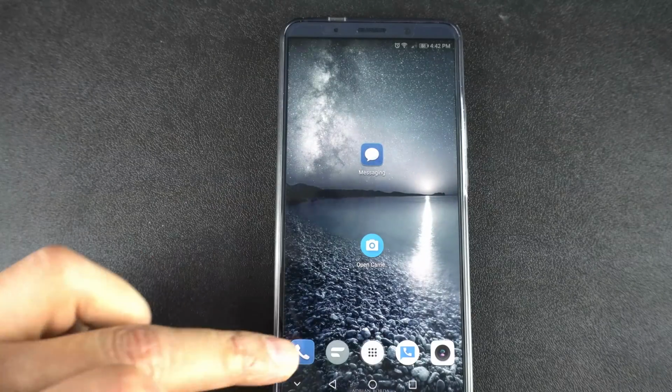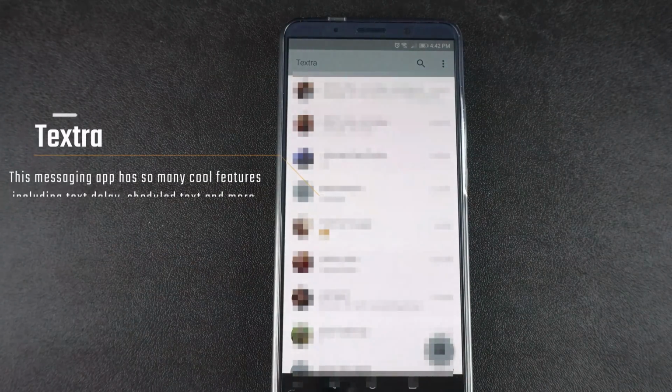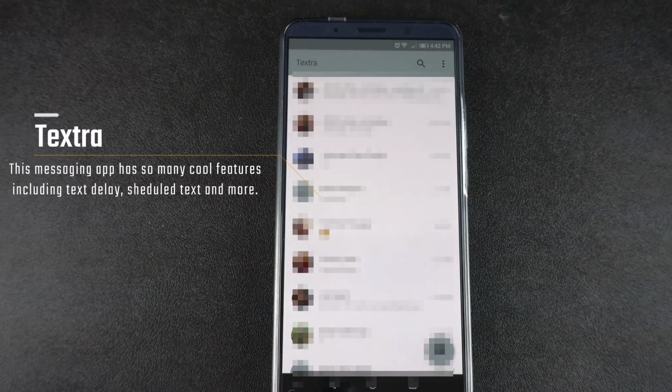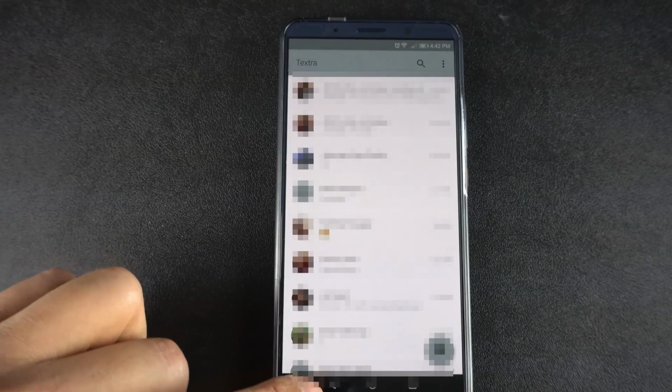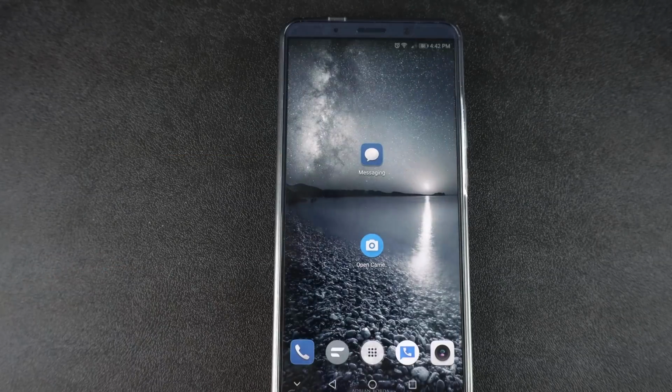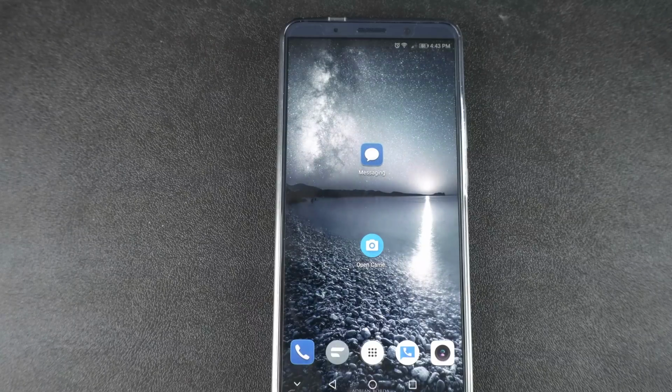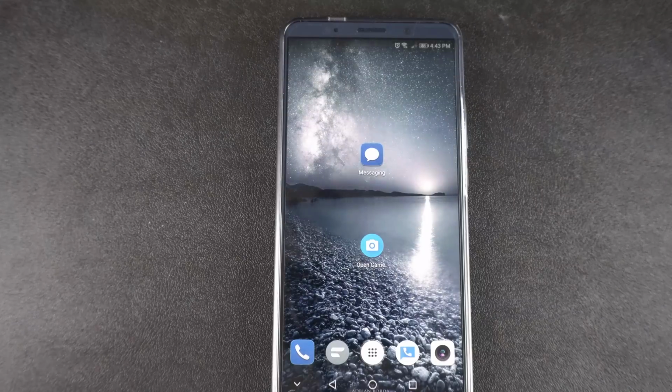So the simple fix, Textra. Textra is a phenomenal third-party messaging app that allows you to do every and anything that you want to do with your phone. It is genius. It lets you set scheduled text messages. It lets you put a delay. I'll show you how to get there.